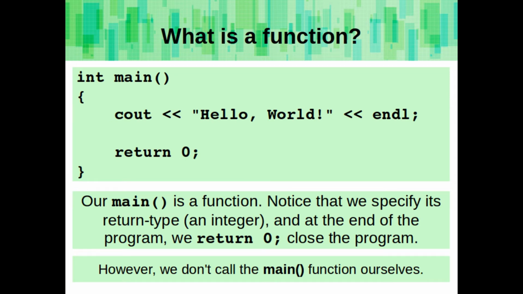Our main is a function. Notice that we specify its return type, which is an integer, and at the end of the program we return 0 to close the program.